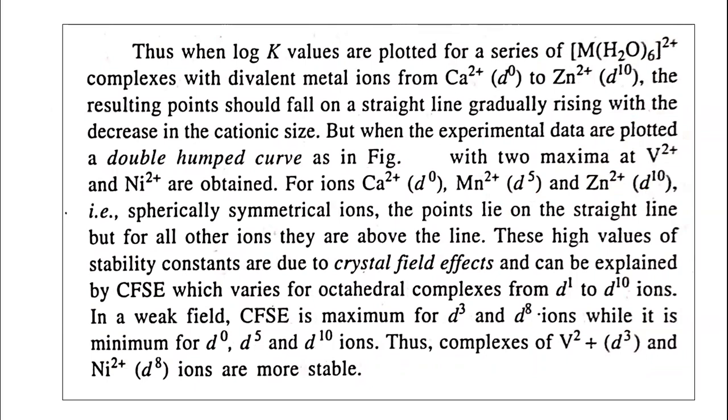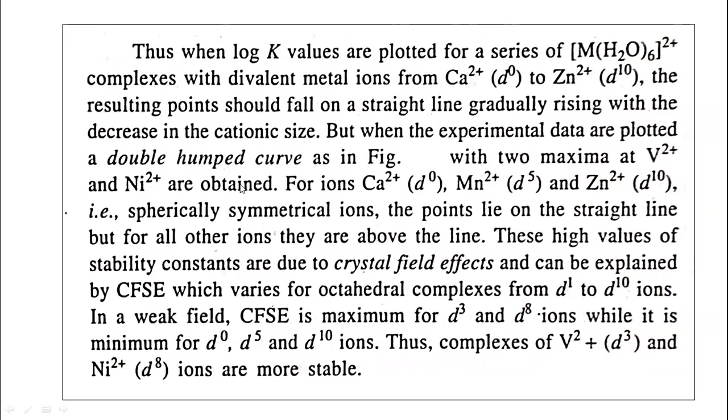When we plot the log K values for hydroxo complexes, or aqua complexes, of the divalent metal ions from calcium 2 plus to zinc 2 plus, the points should fall on a straight line, gradually rising with the decrease in the cationic size.